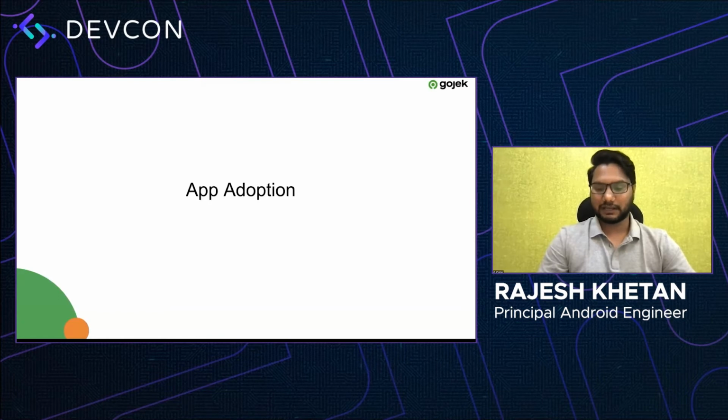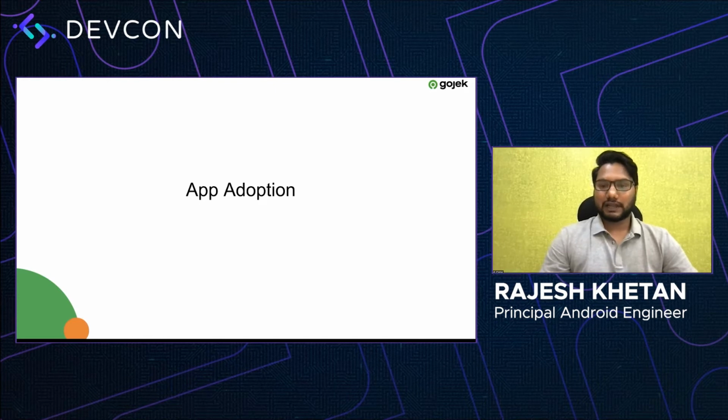Let's say we have built a very good app which is quite successful and a lot of users are using that app, right? And we keep on adding new features, we do a lot of experimentation on those features, and we roll out the best designs. But how do we make sure that the app is getting adopted by a lot of users, that the users are actually updating to the latest version of the app? So at Gojek we identified some of the problems with app adoption and we worked on them. And today we'll be discussing those problems and how we tackled them at Gojek, right?